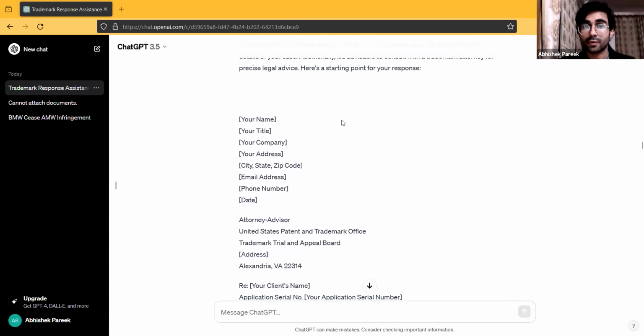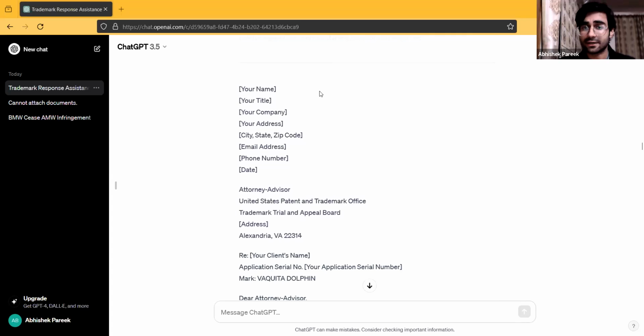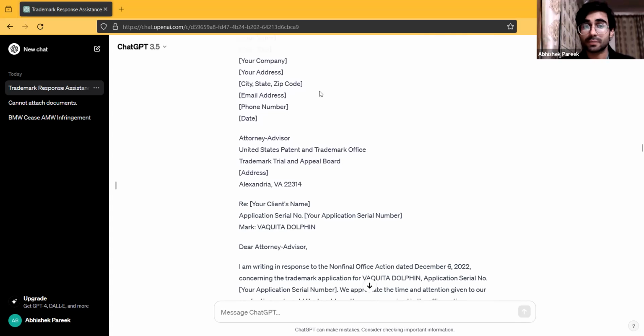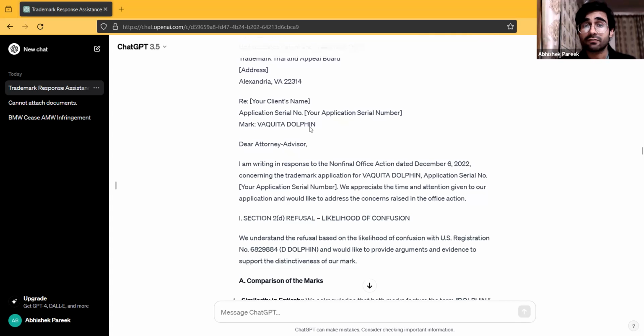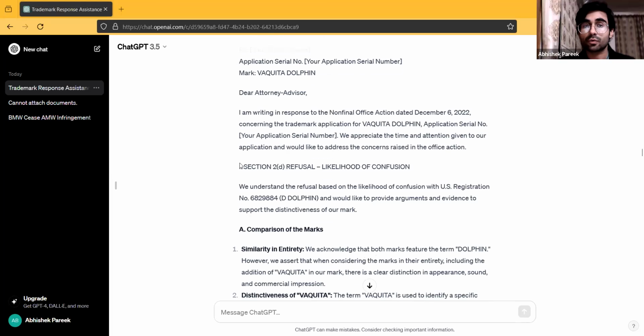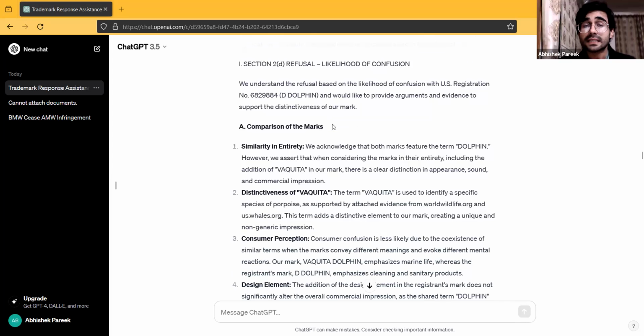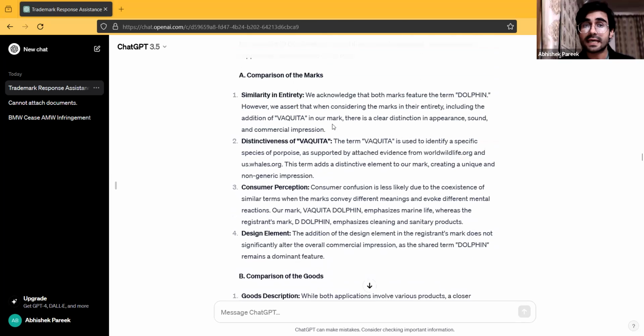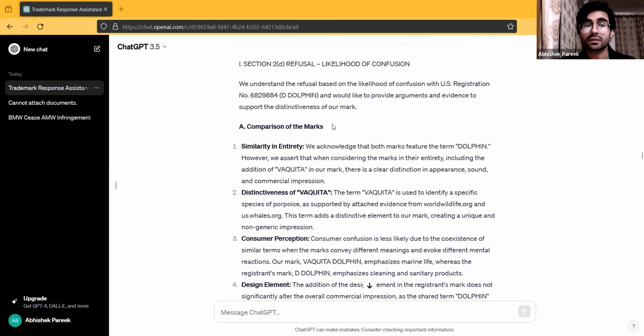This is the draft that I received from ChatGPT. So they have provided it to me in the form of a letter, which is the right way to do it. It is basically a letter which you're sending to the USPTO. And they have begun it by stating that, okay, we have received this non-final office action from you, and over here we are responding to the same. What ChatGPT has done wonderfully is that it has divided the argument that I want to put forth into categories.